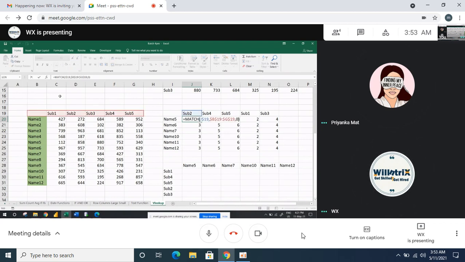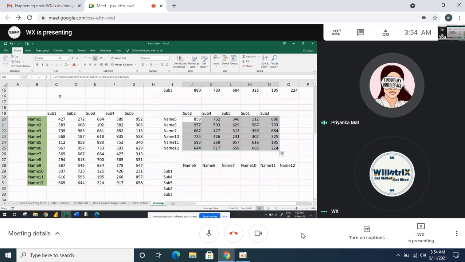Then here what I have to do is set the VLOOKUP. Lookup value is name one, freeze it. Then the table array, we have to select the whole table array here. Freeze it. Then MATCH we already did. Then exact match, comma 0. The 0 is for VLOOKUP exact match, and the other 0 is for MATCH exact match. Understood? Then drag down and right.